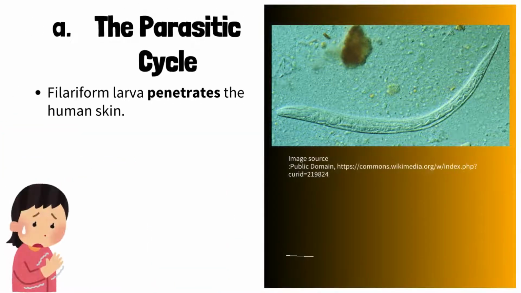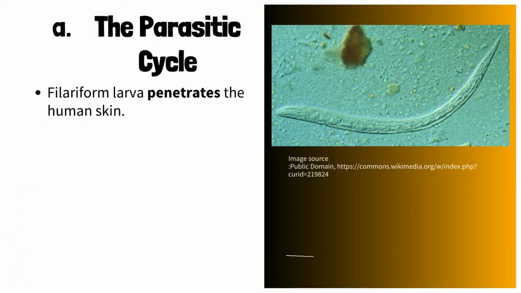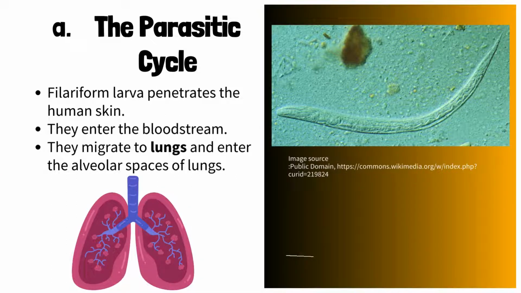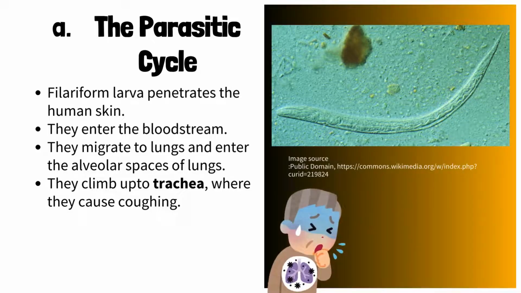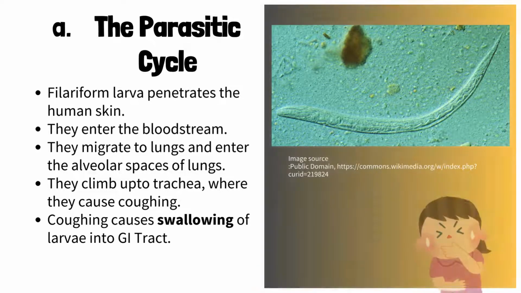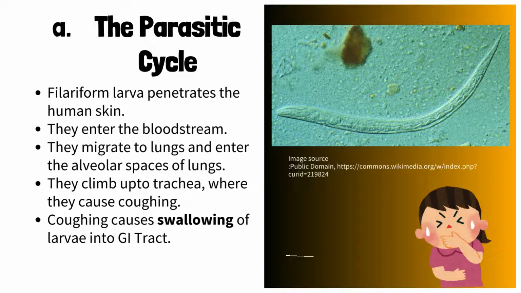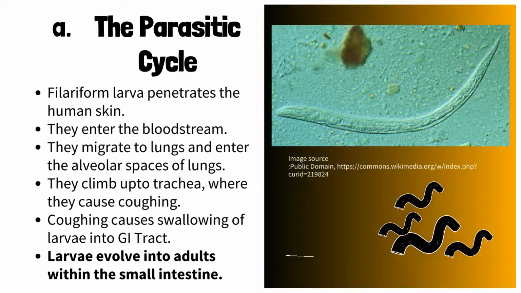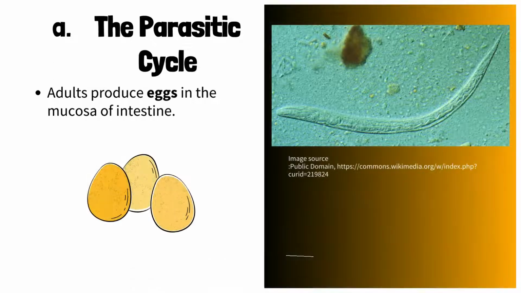Steps of the parasitic cycle are: filariform larva penetrates the human skin, they enter the bloodstream, they migrate to the lungs, and enter the alveolar spaces of the lungs. They climb up to the trachea, where they cause coughing. Coughing causes swallowing of larvae into the GI tract. Larvae evolve into adults. Within the small intestine, adults produce eggs.